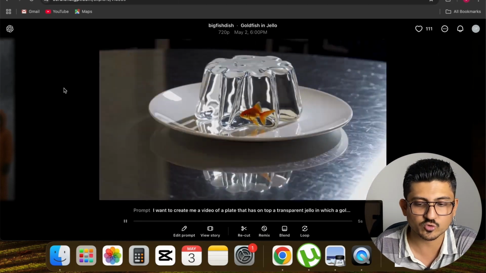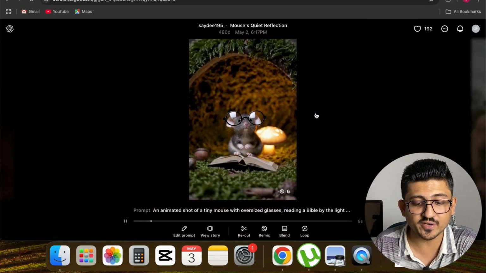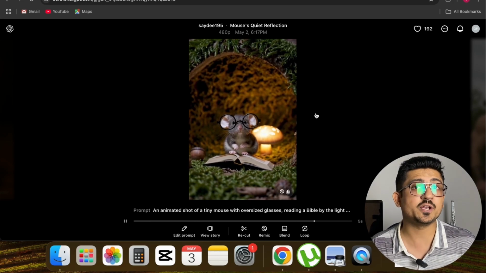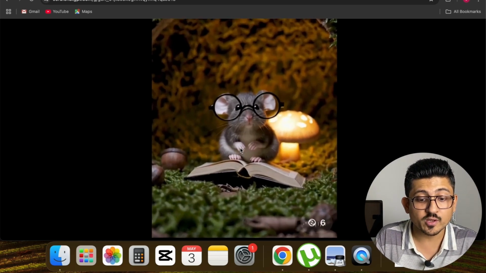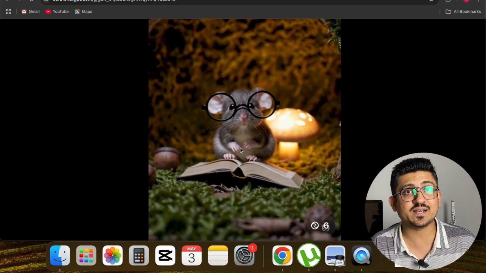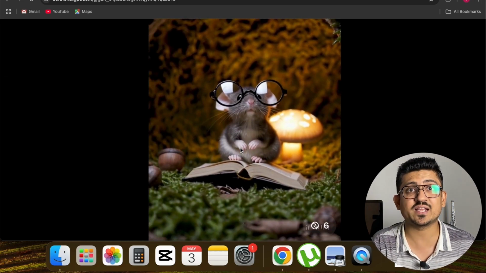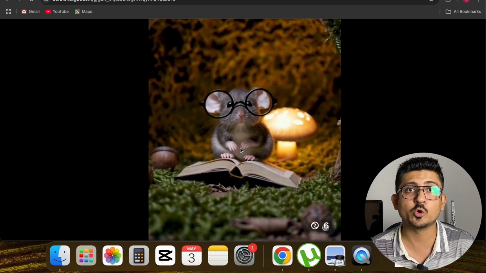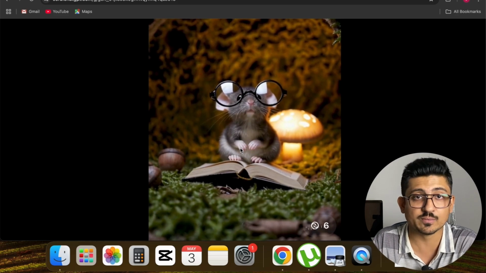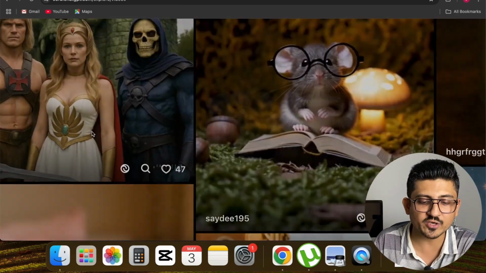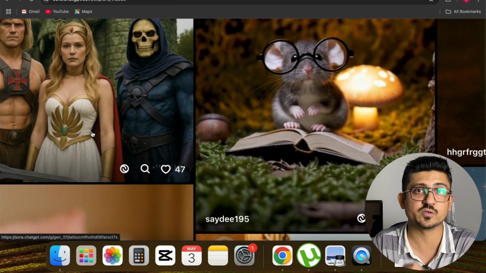So if we go back and scroll down, you can see that this is a rat wearing glasses and reading a book. As you already know, this thing is not possible in real life, but here you can see that this is a super cool hyper realistic rat. Nobody can say that it's an animation or a cartoon or AI generated. If you show this video to someone who doesn't know about AI, he will get confused about how a rat wearing glasses can read the book, right? So let's go back and check another video, then I'll show you how you can create one for yourself, right?